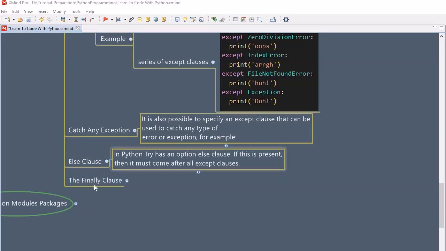But prior to that, I wanted to give you some information about the finally clause. The finally clause is the clause which will be executed if you get an error, and if you don't get an error. In both scenarios this clause will be executed. Why is it given so? Suppose any error happens and you have an open database connection.